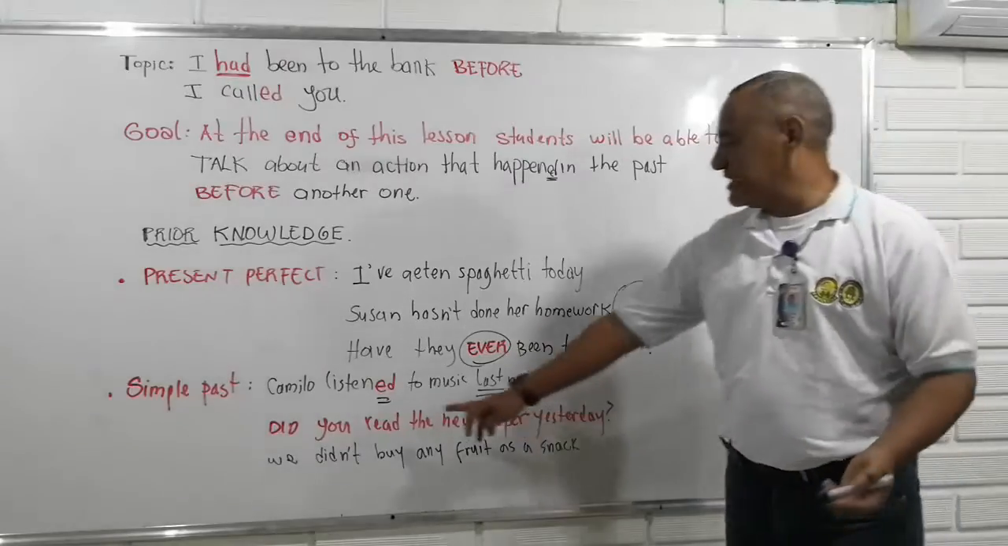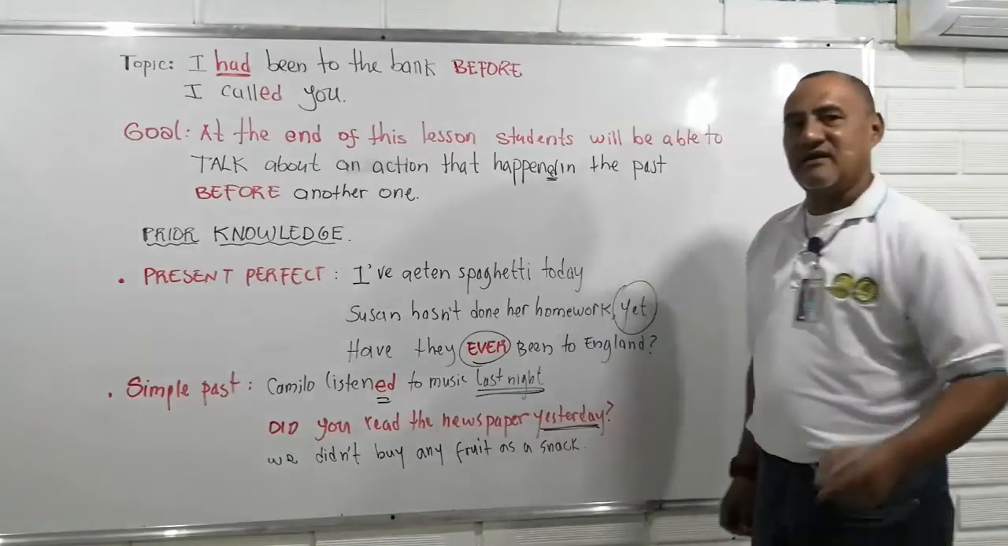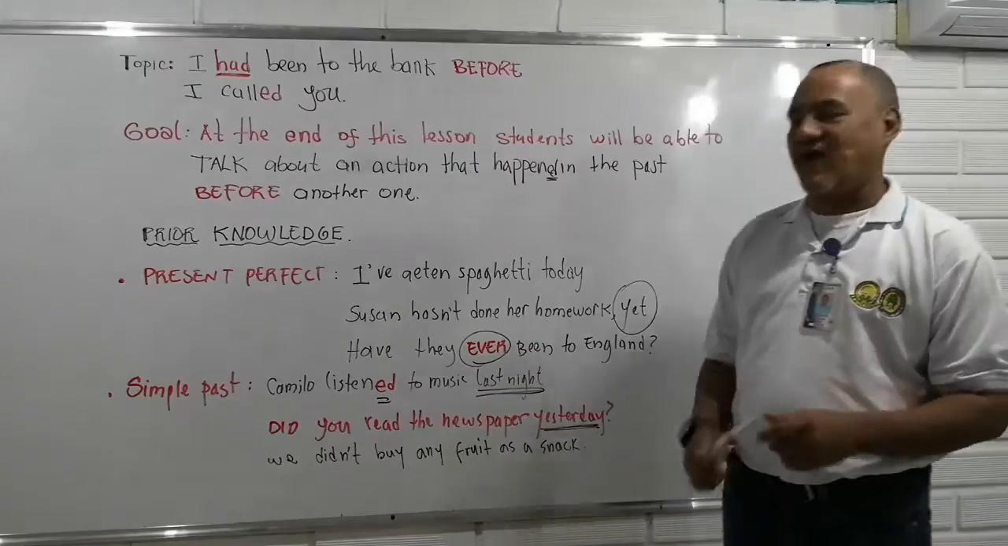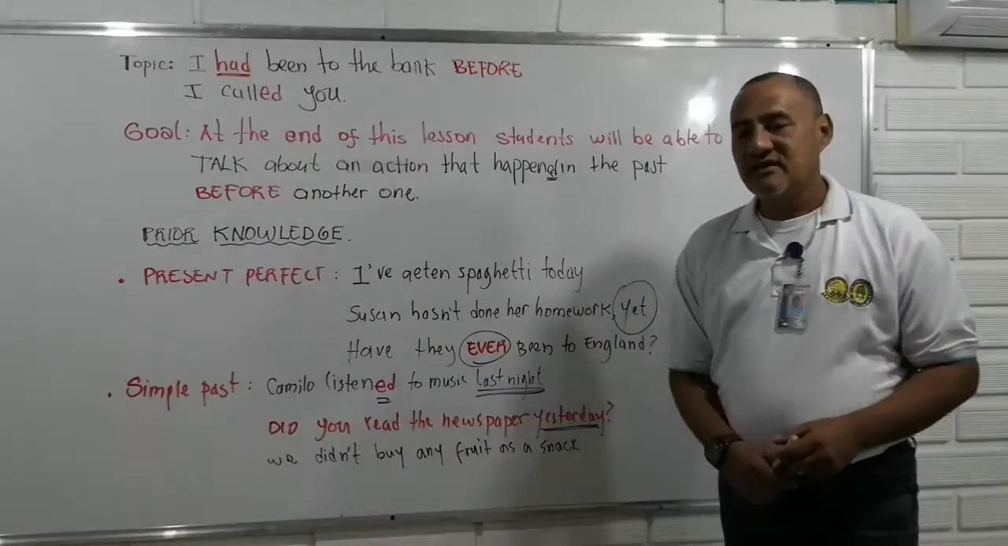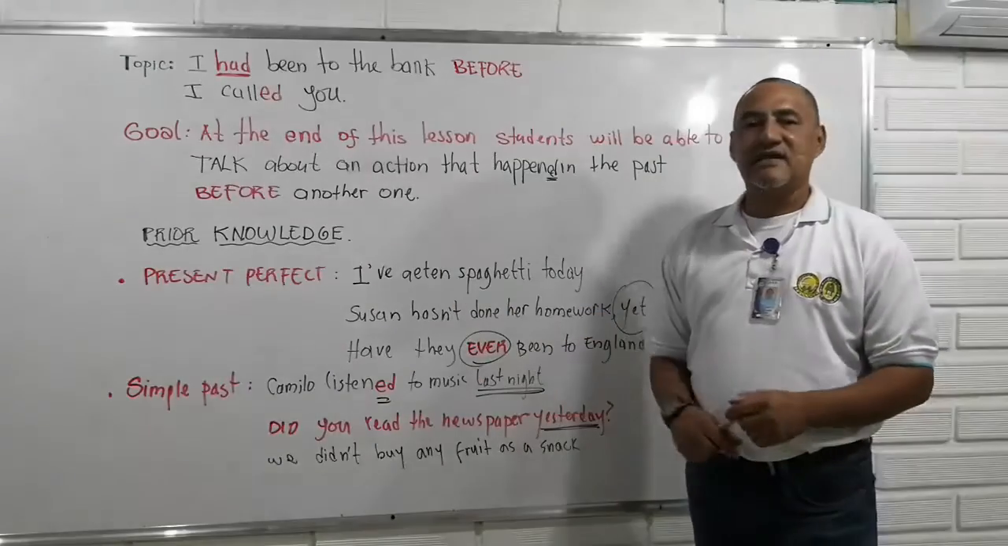A question: did you read the newspaper yesterday? As you can see here, there is another time marker, yesterday, ayer. And finally, we didn't buy any fruits as a snack. That is simple past.